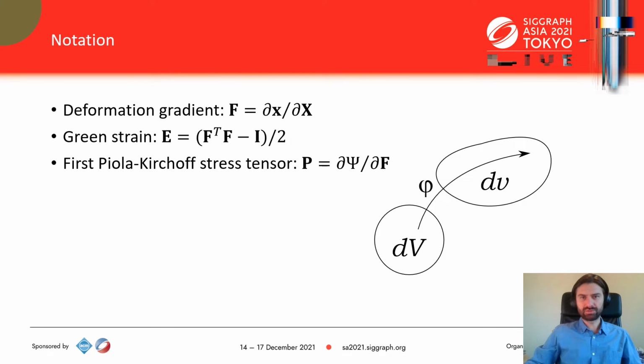Let us briefly introduce some nonlinear elasticity notation. We'll let you find the rest in the paper or in a textbook. The deformation field, denoted by small x, has a gradient F which dictates all the elastic behavior. The Green strain tensor E is a function of F, and, more importantly, the energy density psi is a function of F for any hyperelastic material. Work conjugate to F is the first Piola-Kirchhoff stress tensor, meaning it is the derivative of psi with respect to F.